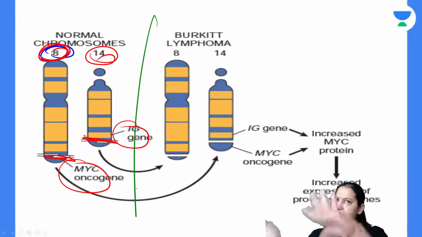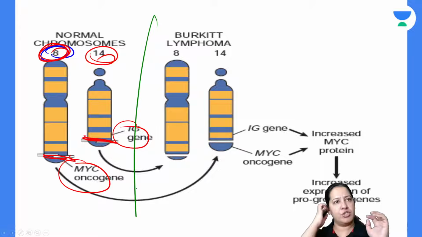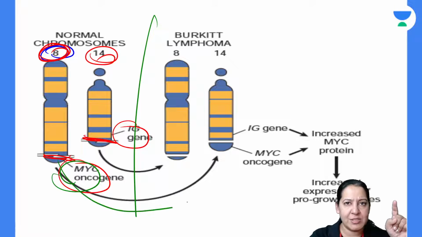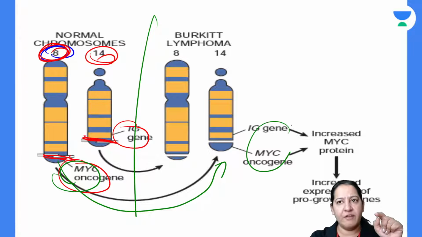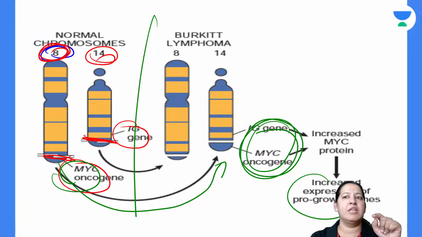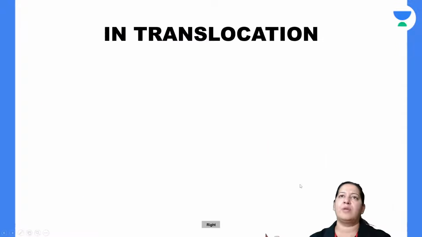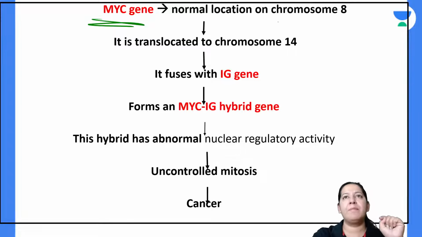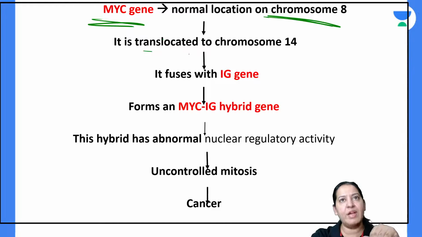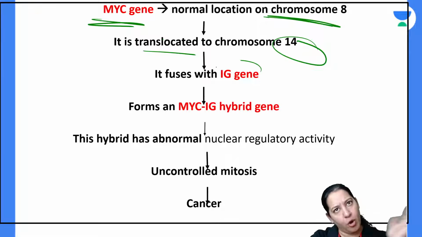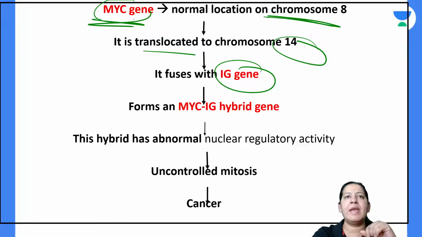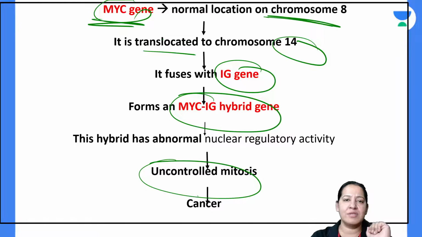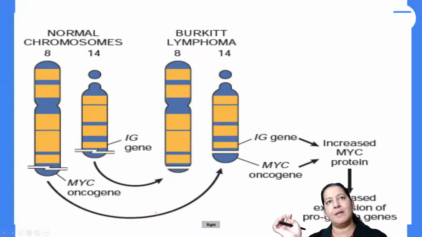Now see what is happening during translocation. Can you see this MYC gene present on 8 is going to 14, and on 14 the fusion is formed. This fusion is leading to uncontrolled mitosis and it can lead to cancer. So in translocation, the MYC gene which is normally present on 8 is translocated to 14, and on 14 immunoglobulin is already present. So a MYC and immunoglobulin hybrid is formed. This hybrid will lead to uncontrolled mitosis and it can lead to cancer. Give me a thumbs up, you got it.